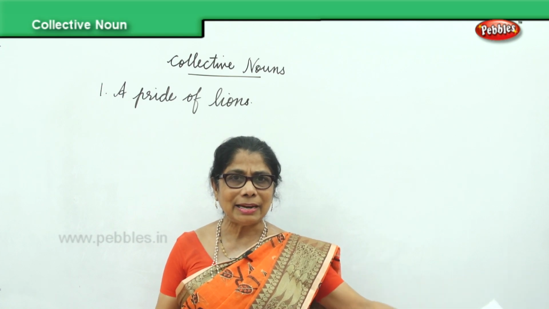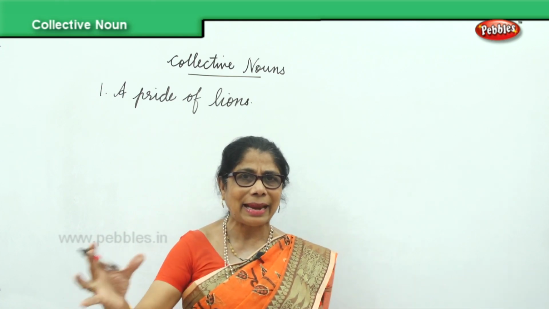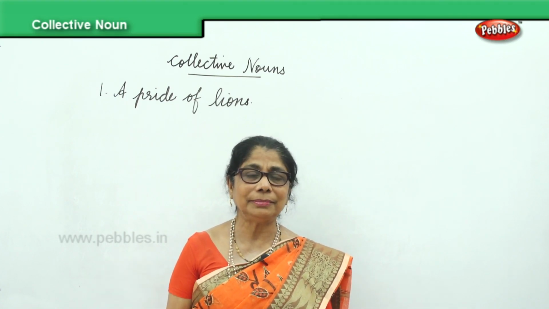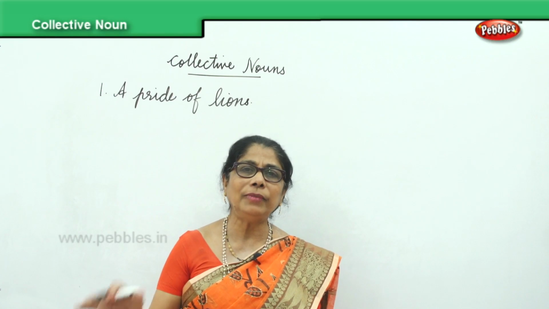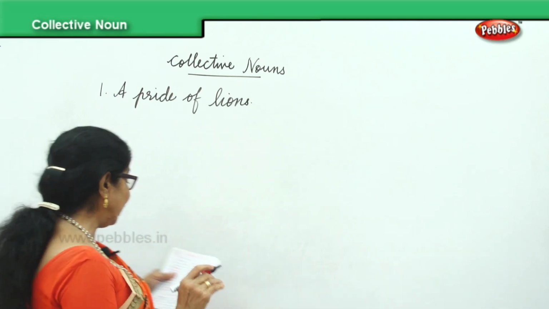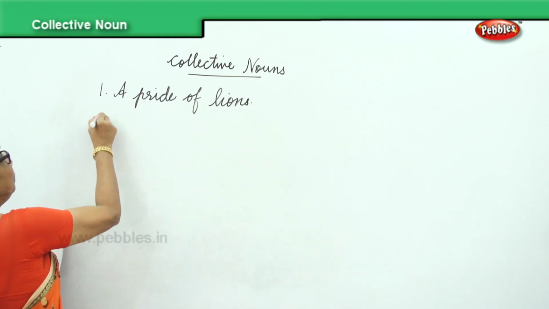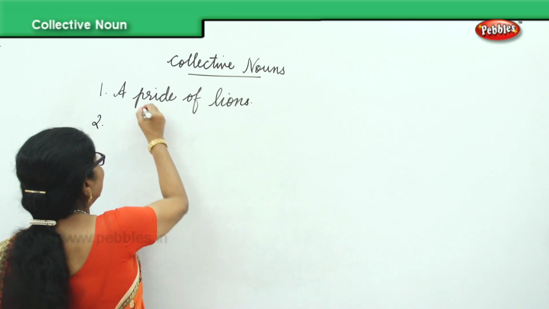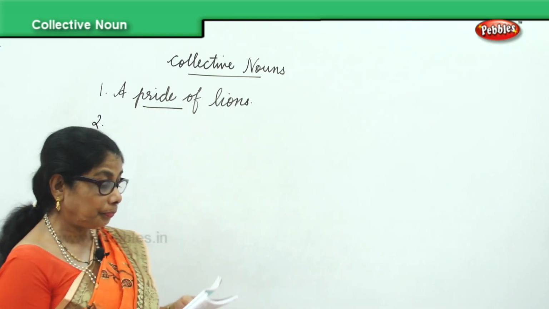Or you can say a pride of lions attacked a deer. A group of lions together we say a pride of lions. So that's the group name given to lions.